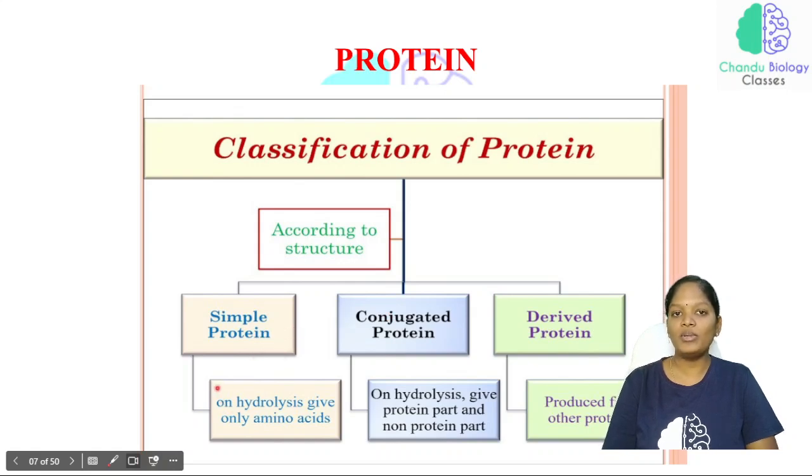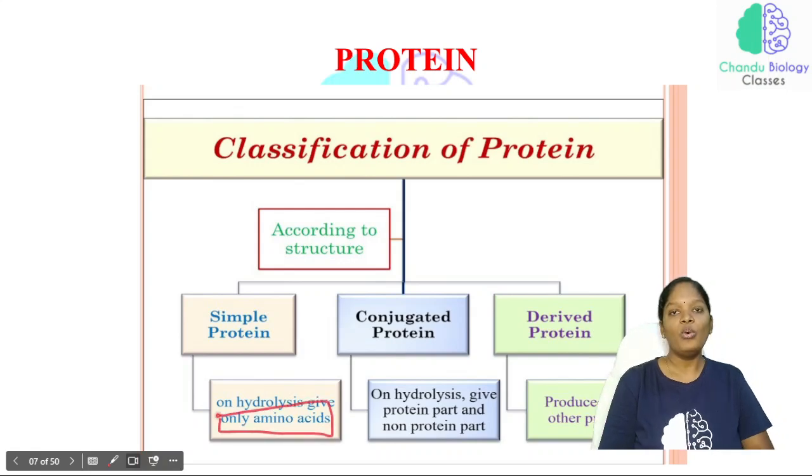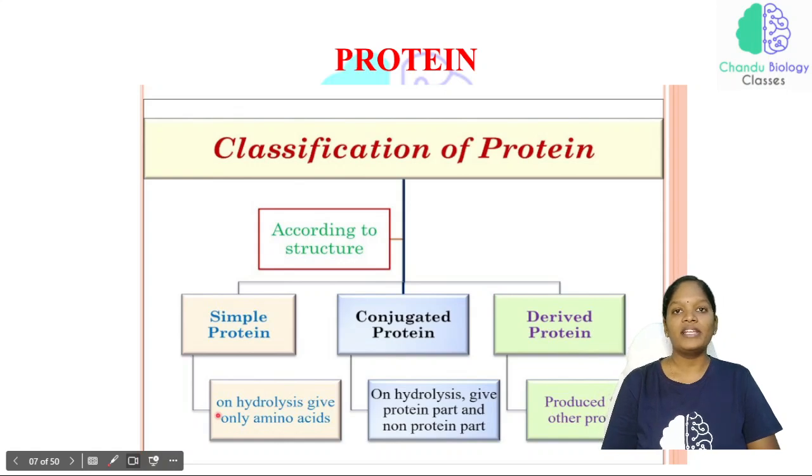Those proteins which on hydrolysis give only amino acids. So in the carbohydrates, those sugars which are not hydrolyzed, we are calling them monosaccharides.